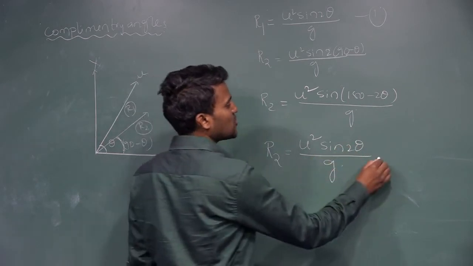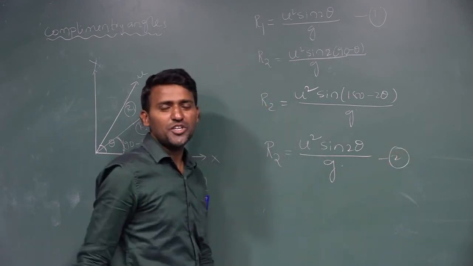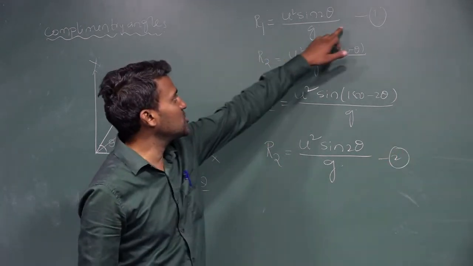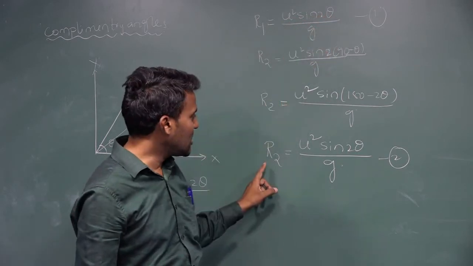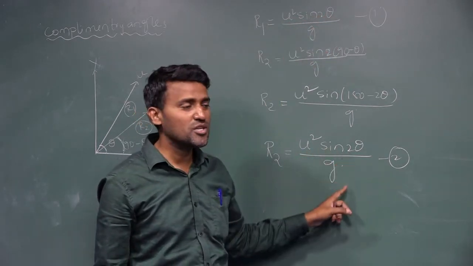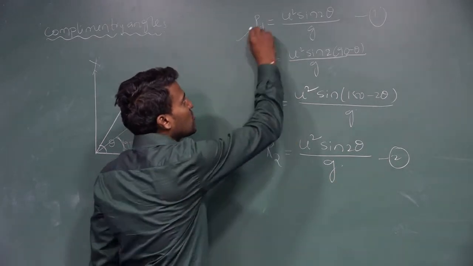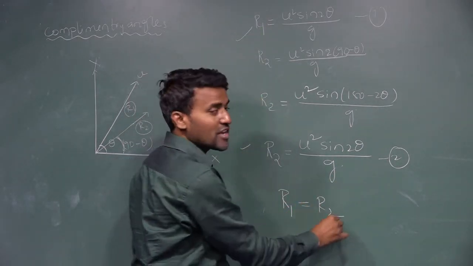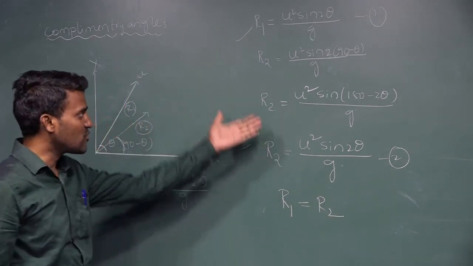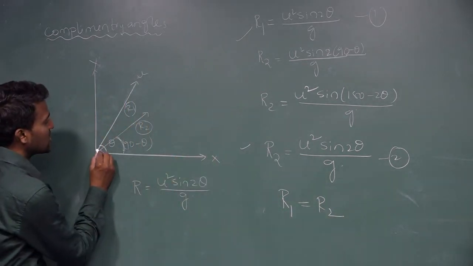This is equation 2. Compare equation 1 and equation 2. R1 is equal to u square sin 2 theta by g, and R2 is equal to u square sin 2 theta by g. So from equation 1 and equation 2, both the ranges are the same.